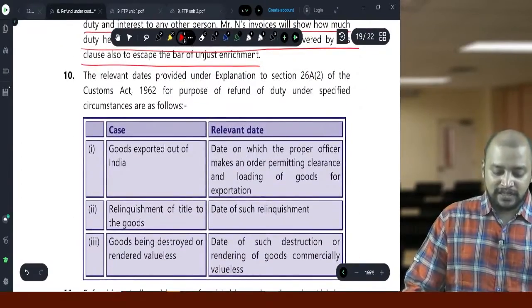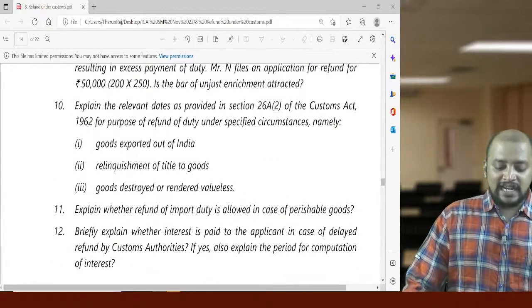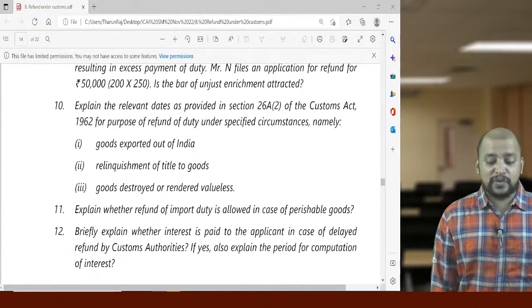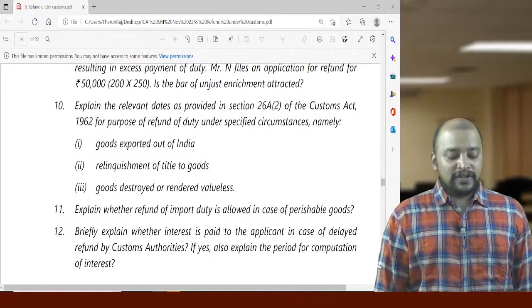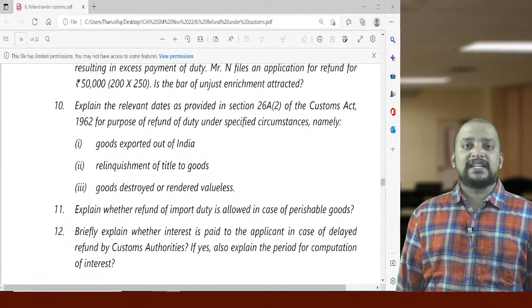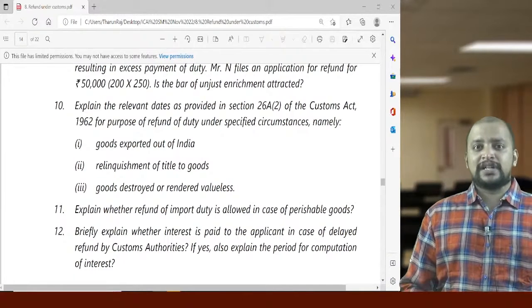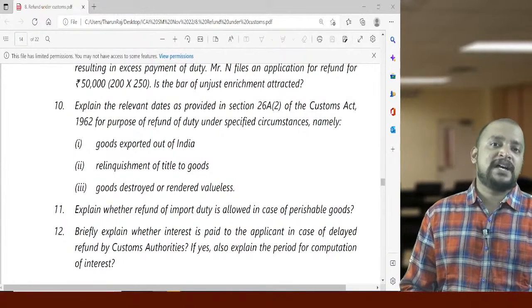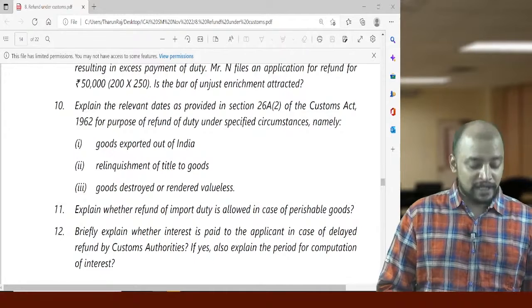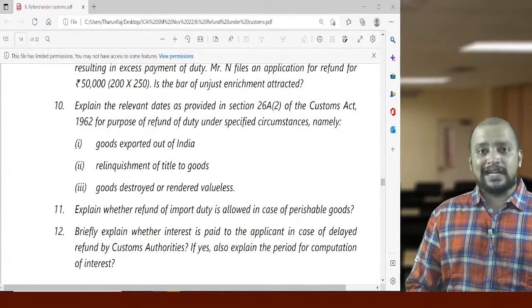Then question number 10. Explain the relevant dates as provided in section 26A of the Customs Act for the purpose of refund of duty under specified circumstances. So 26A, whenever we export, if the goods are exported, the date on which the let export order is passed, from there the 30 days and 3 months should be counted. Relinquishment of title, the date of relinquishment.